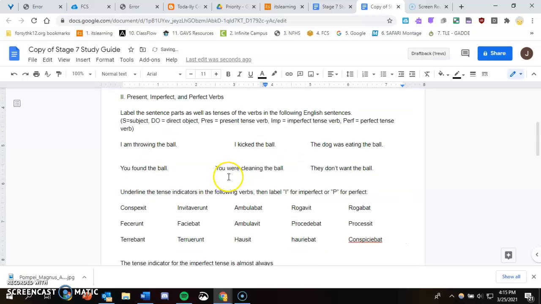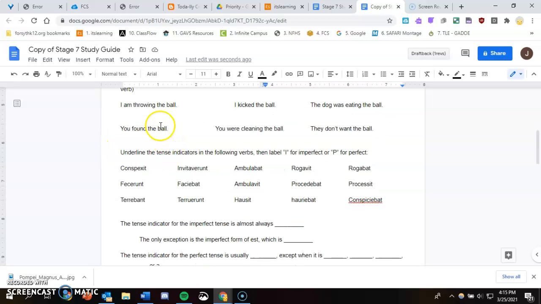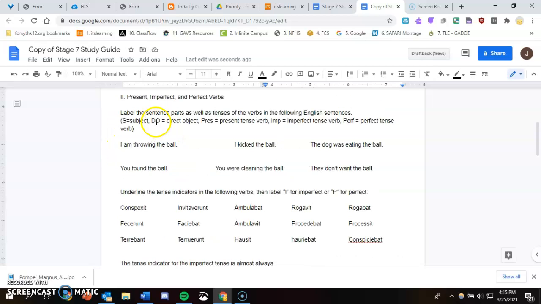All right. So down here, we're going to talk more about specific parts of speech, just as a general review. Instead of writing them down, because it'll make the formatting all wacky, I'm just going to tell you what each part is. You need to tell me the subject, the thing doing the action, the direct object, the thing receiving the action, and then the tense of the verb if it were translated into Latin. So like I am throwing the ball, I is your subject, am throwing is happening now, that's present tense, and the ball is the direct object because it's receiving the action. So I would be nominative, ball would be accusative, am throwing would be a present tense verb.